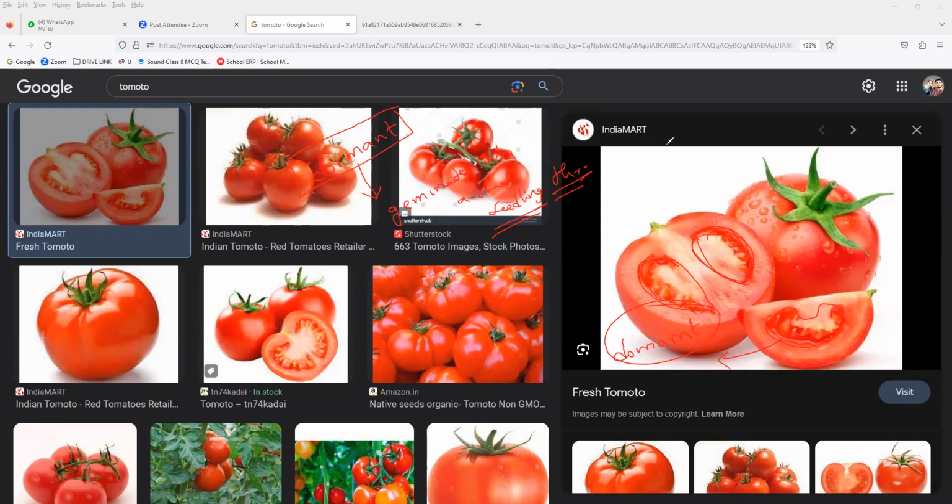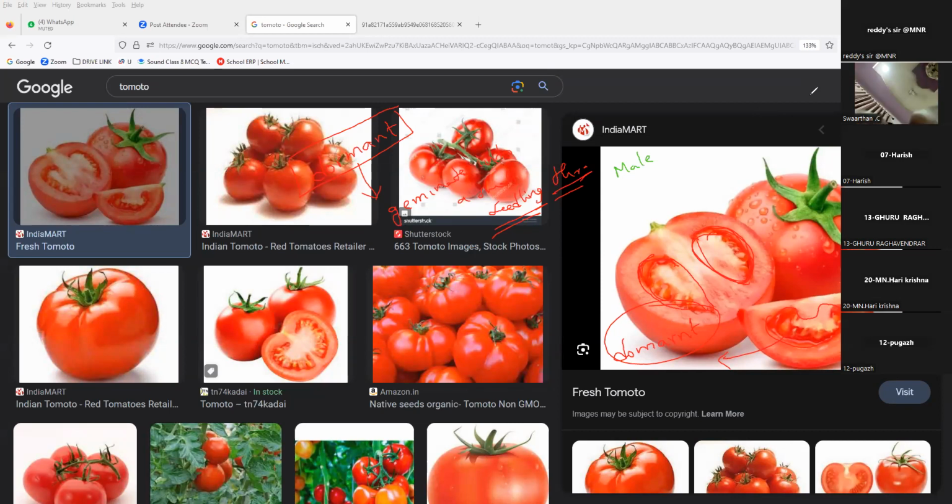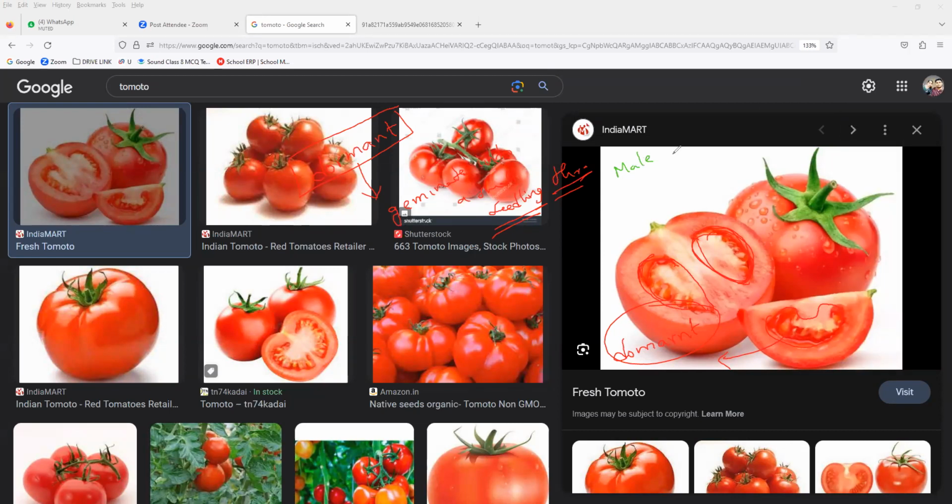Now in plants, the male gamete nucleus is forming a zygote, correct? All of you note it. Remember, in a male gamete one nucleus is present, and the egg cell also has one nucleus. So they will turn into the zygote.